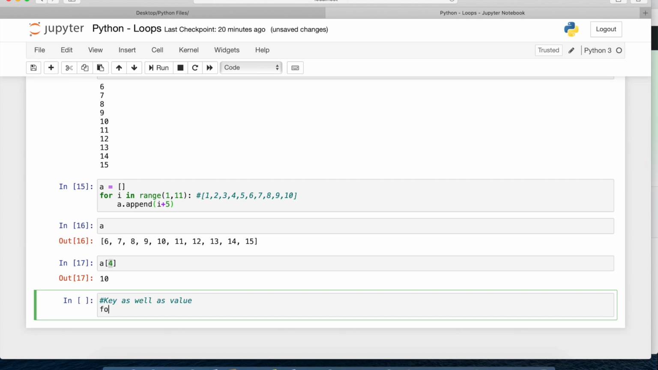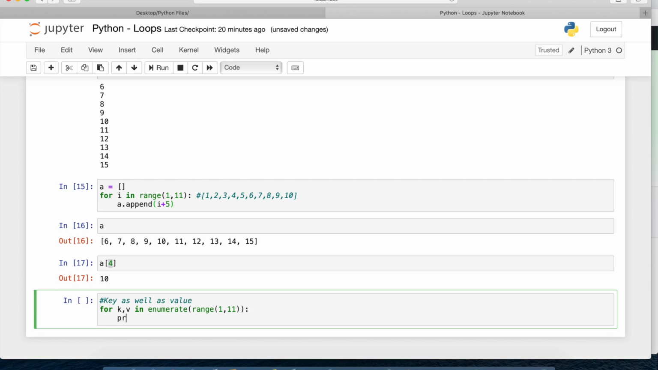So in the for loop we can write something like this: for key and value, k and v in enumerate. You can give any variable name. There is a function called enumerate, and using this you can extract key as well as value. So I'll say range of 1 comma 11, same thing, and here I'll say print of k, I'll just add some hyphen here, then v plus 5.